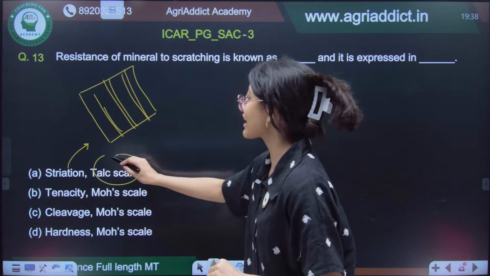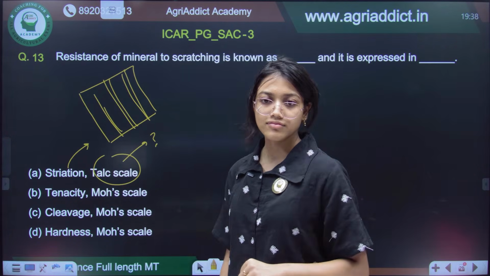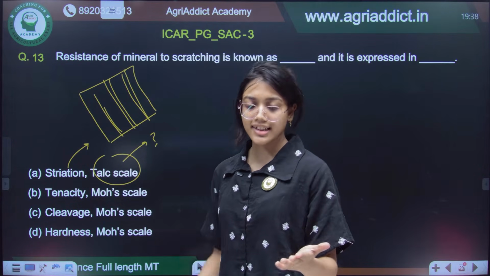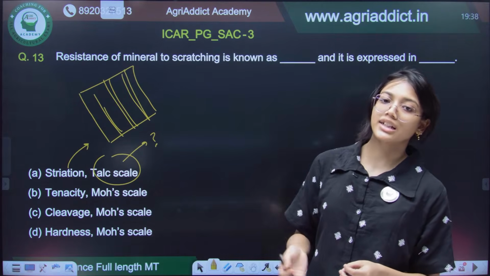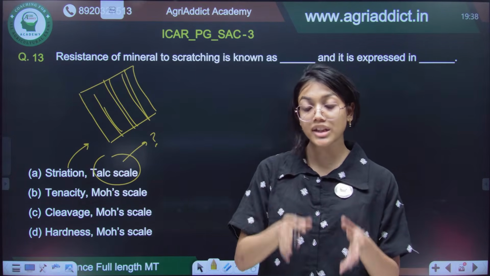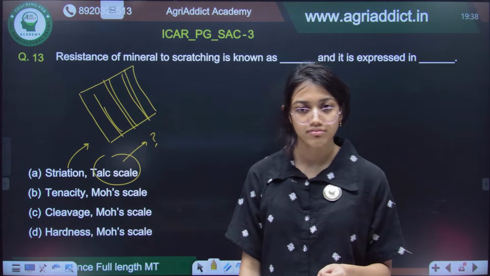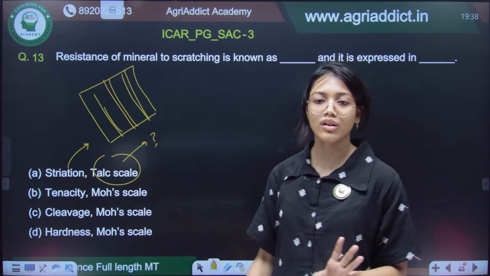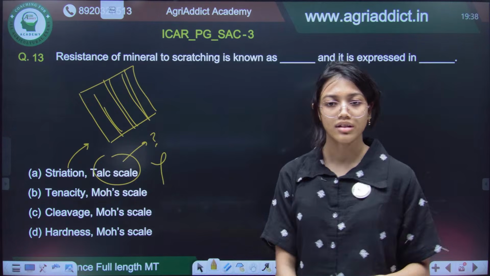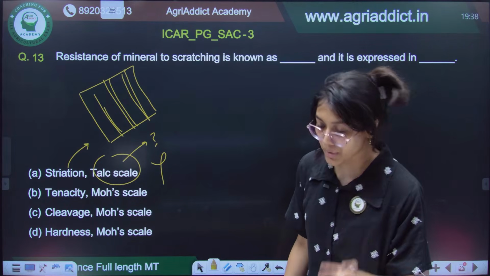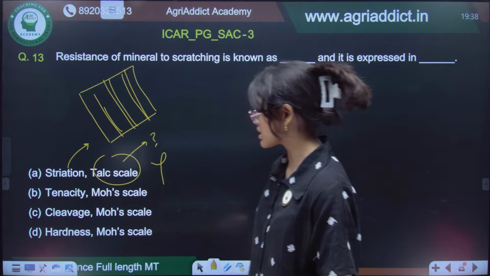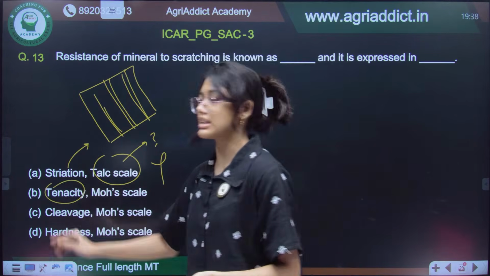Now, what is talc scale? Talc scale is a scale that is used to measure the hardness of any mineral, but with respect to talc only. And you cannot measure the hardness of different minerals. This is not a principal scale for measuring the hardness. Then what is tenacity?